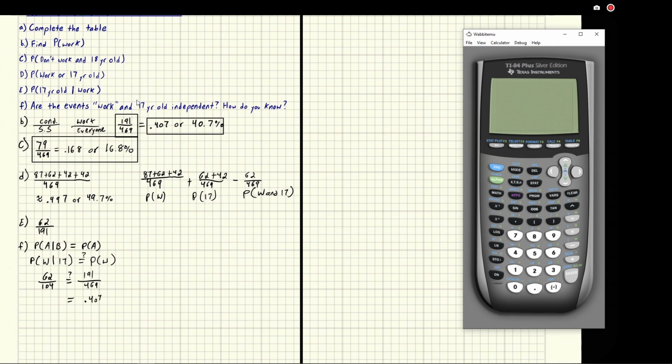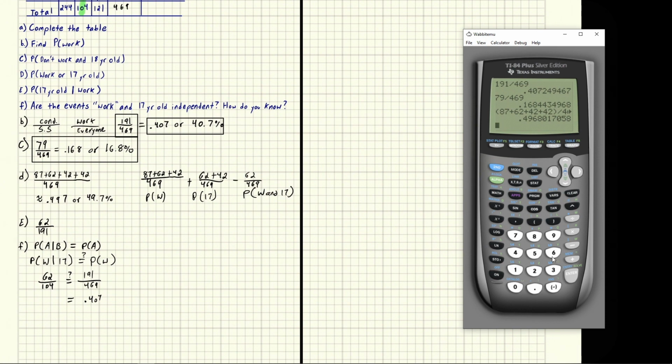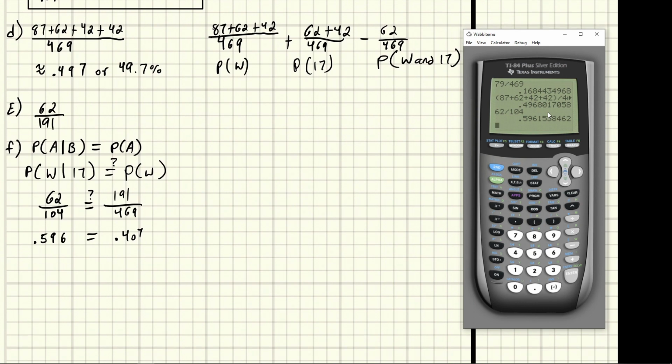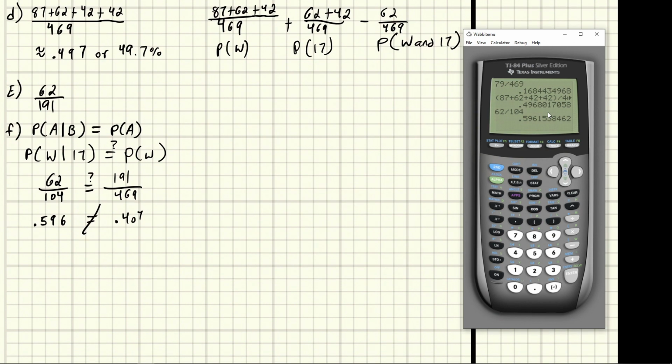Is that equal to this over here? Well, let's find out. We're going to turn it on and we're going to type 62 divided by 104. And we've got 0.59. We're going to round to 3. And we say this is not equal. And that's how we would know. And so we would say therefore not independent.